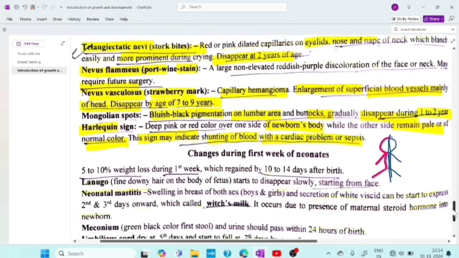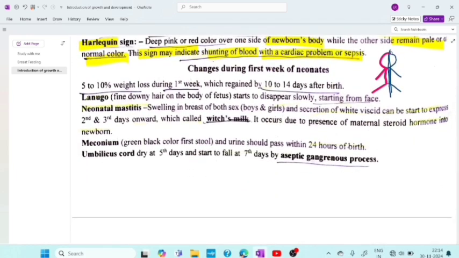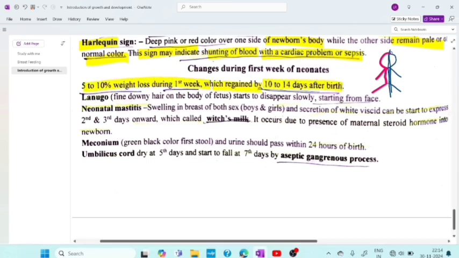Now coming to the next page, that is changes during first week of neonates. That is 5 to 10% weight loss during first week, which is regained by 10 to 14 days after birth. Then lanugo, what is called lanugo? Fine downy hair on the body of fetus starts to disappear slowly, starting from face.